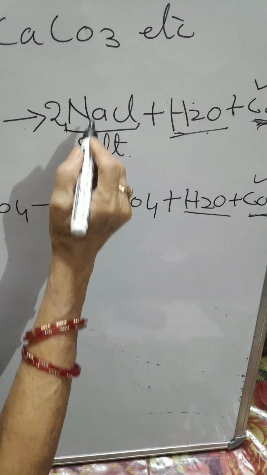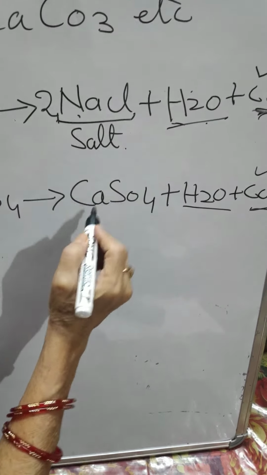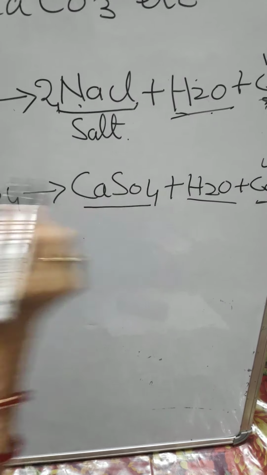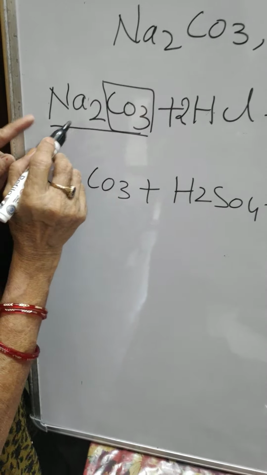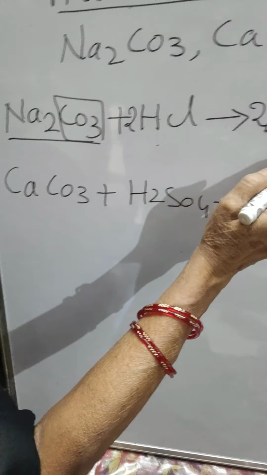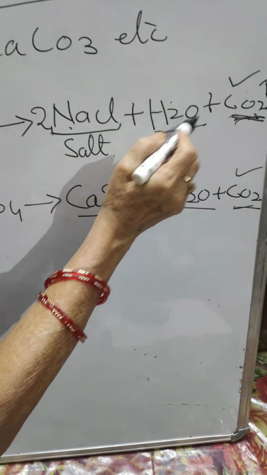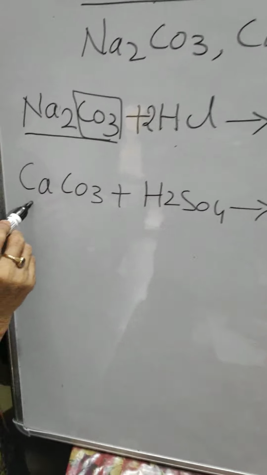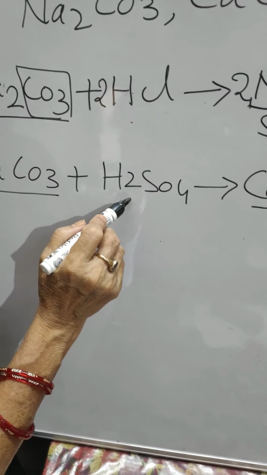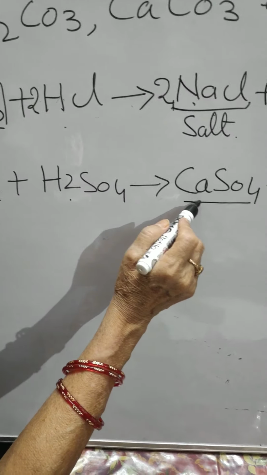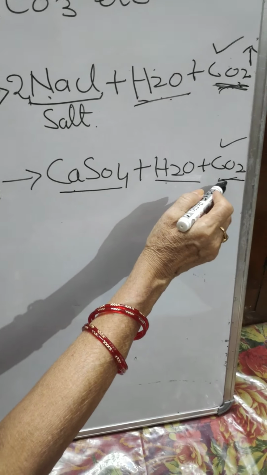Only the difference is in the salt: here it is formed sodium chloride and here it is formed calcium sulfate. Now the sodium carbonate reacts with hydrochloric acid, it forms sodium chloride, water and carbon dioxide gas. When calcium carbonate reacts with sulfuric acid, it will form calcium sulfate, water and the carbon dioxide.